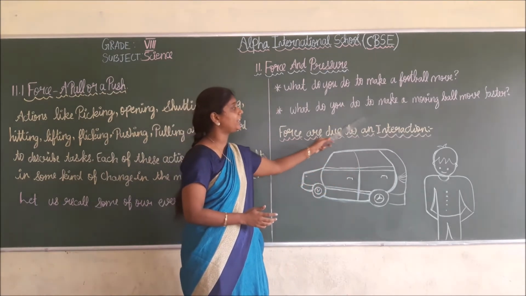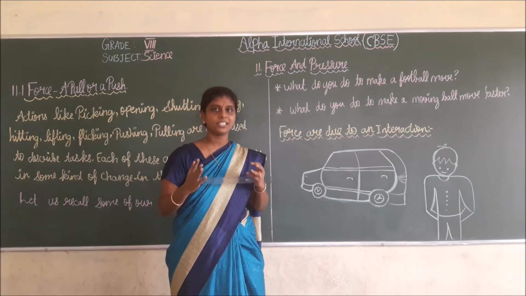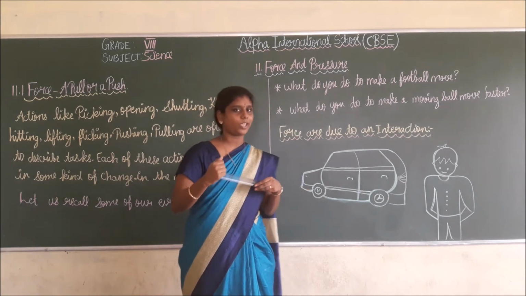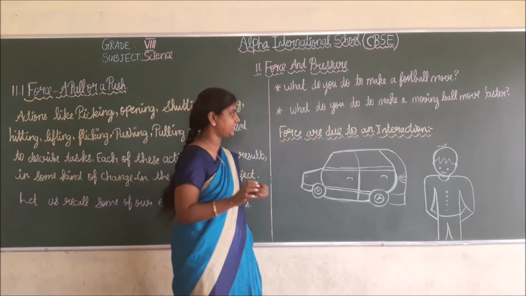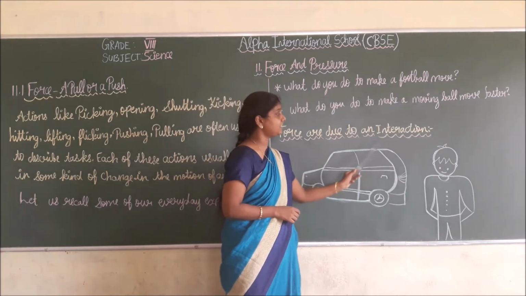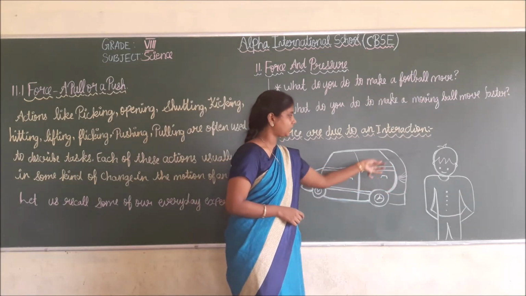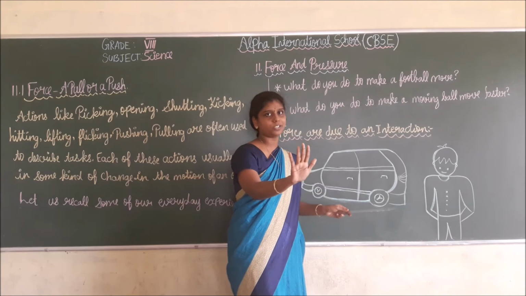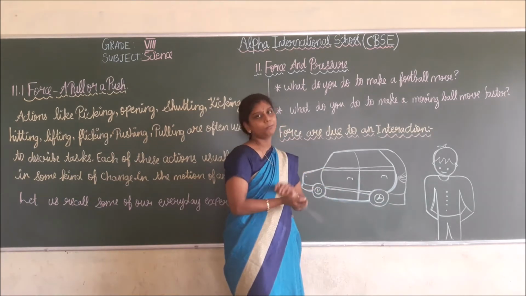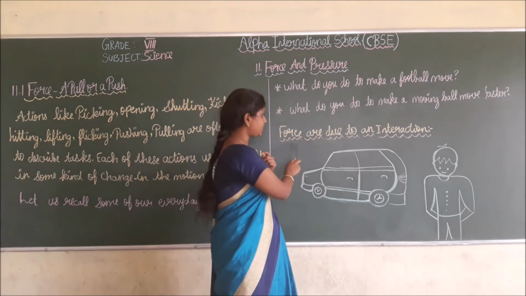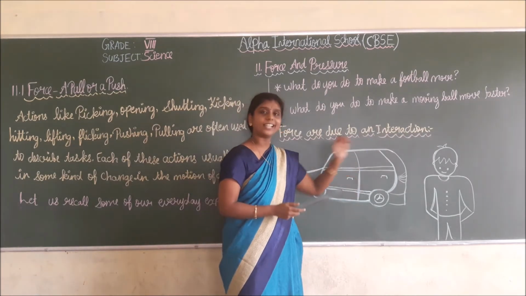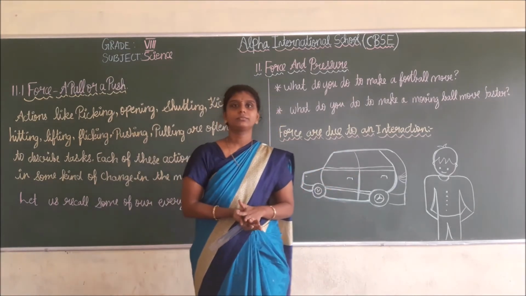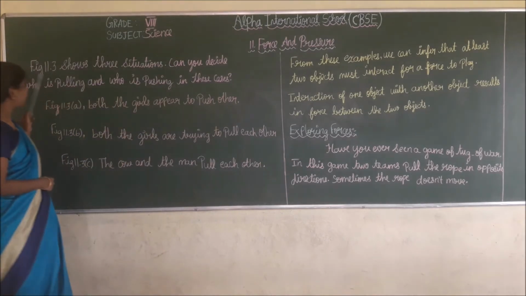Next, forces are due to interaction. What is the interaction? We have discussed. Yes, interaction means communication between two objects or two persons. For that, we have discussed one example. See, the car is standing here. The man is standing behind the car. The car will not move due to the man's presence. Only if the man gives some force to this car, then the car starts to move. This is an example for forces are due to an interaction. Here, what is the interaction? Yes, the interaction between the car and the man. Do you understand, students?